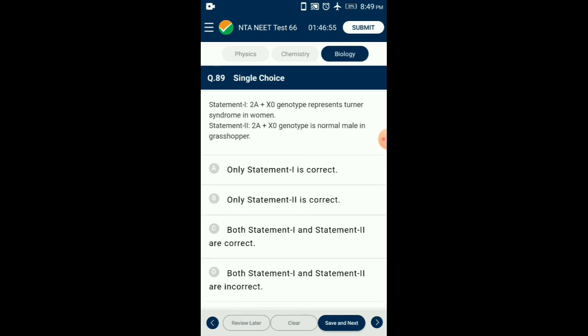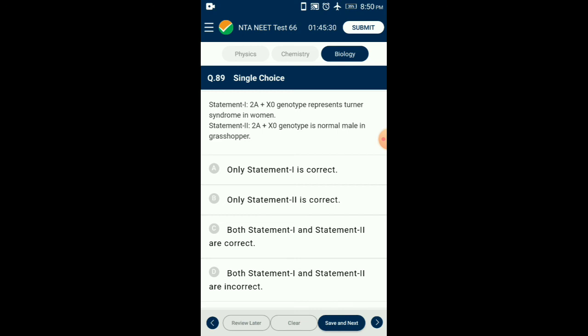Question number 89. Two statements are given. Just go through that. Statement 1: 2A plus X0 genotype represents Turner syndrome in woman. Statement 2: 2A and X0 genotype is normal male in grasshopper. XX and X0 type is observed in a large number of insects. In grasshopper, the number of chromosomes is different in male and female individuals. Here female shows homogamety XX while male shows heterogamety X0.